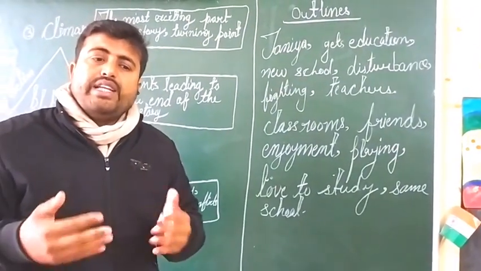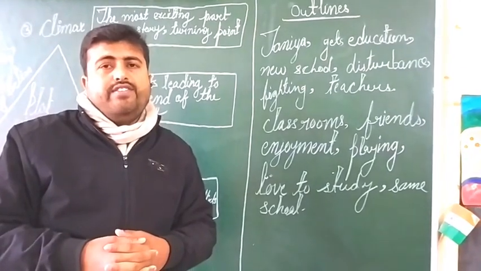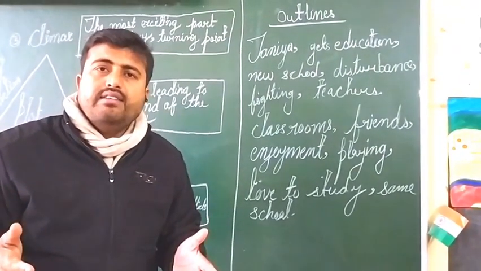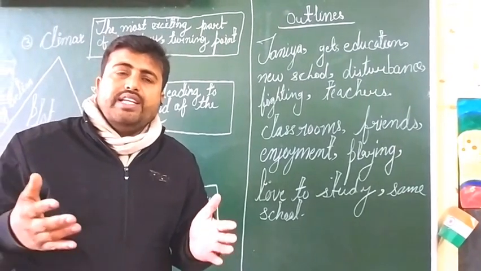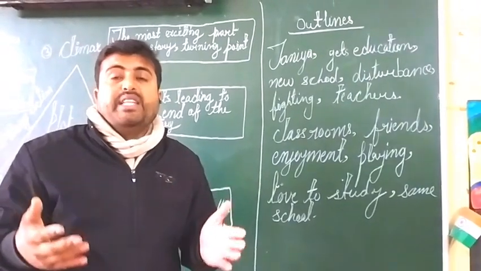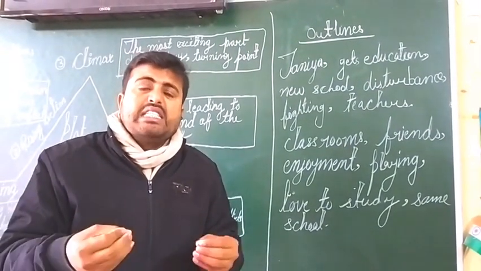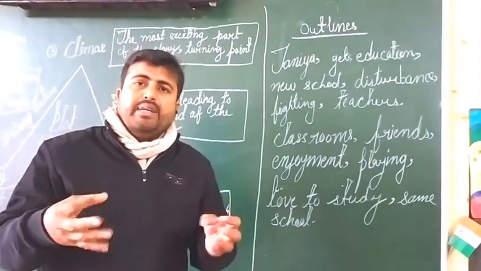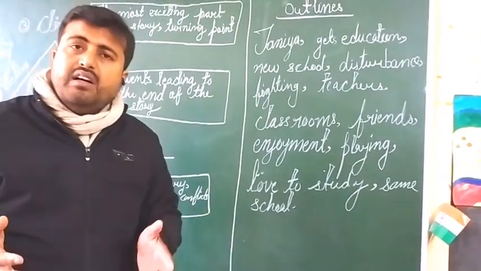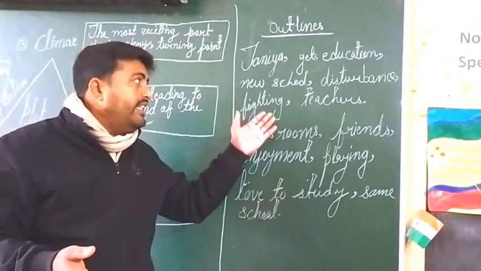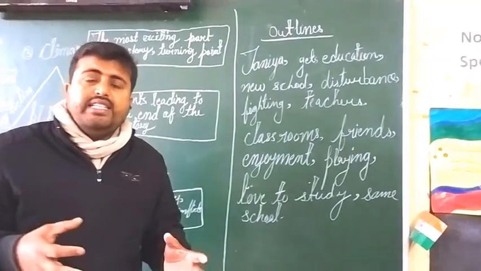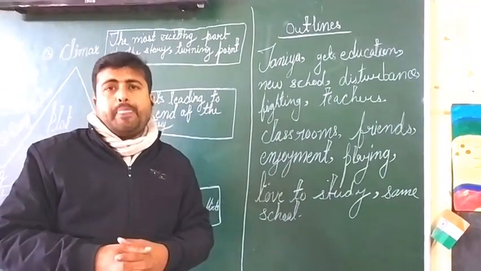Because when she entered the new school, she was not getting new friends, and she was experiencing a new teacher that makes her puzzled, that makes her so disturbed. One day, her classmate started fighting with her. There is a big conflict. She was disturbed mentally and physically.